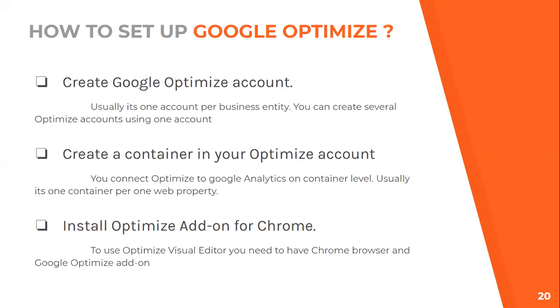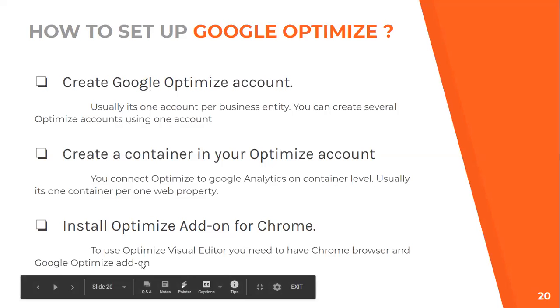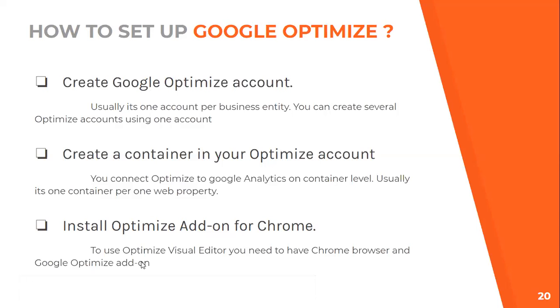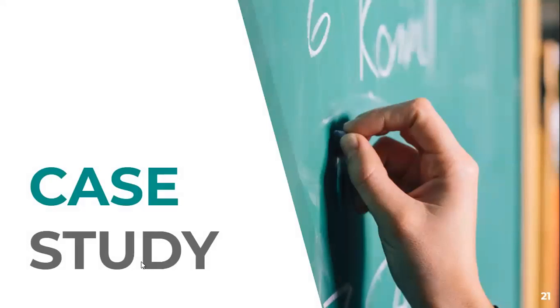Then create a container. We have to create a container in which we have to optimize our account. So the container is kind of a dedicated outbox in which our test is kept. Then we can also install an add-on for Chrome. So that will be beneficial for us in future in the test. Now the case study or the demo.